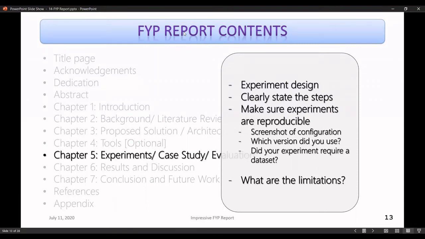And similarly, towards the end of this chapter, you have to provide the limitations of your experiments, right? So for instance, if I'm using a simulator, I should explain that we got these results by using the XYZ simulator, but the results on the actual system may differ, right? The actual network may differ, right?